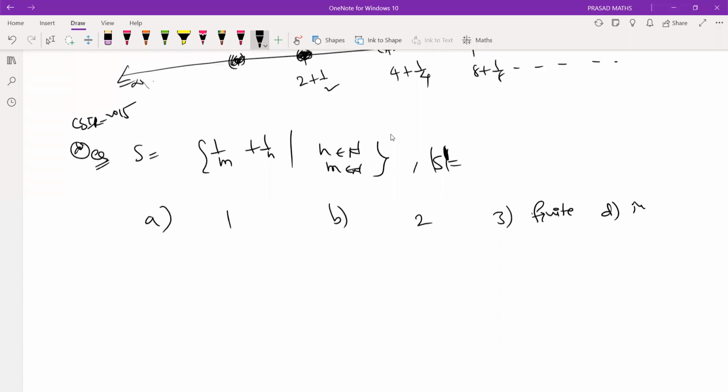D is infinitely many. What is this? I'm asking: the number of elements, that means the number of limit points of S.